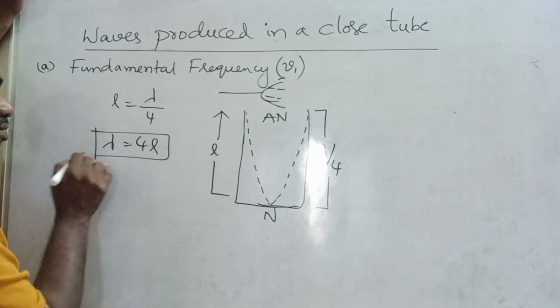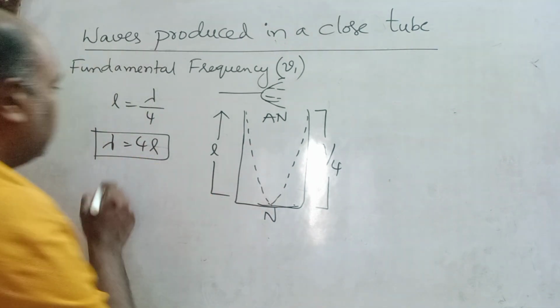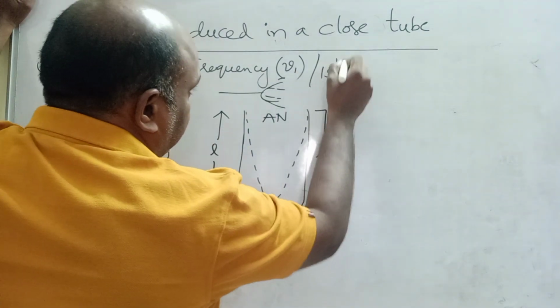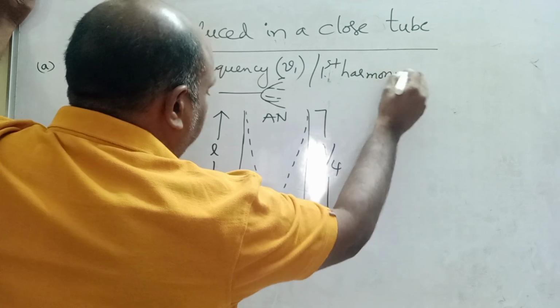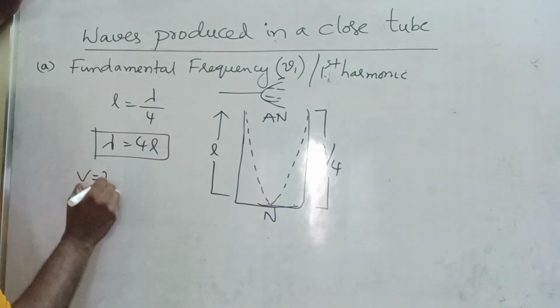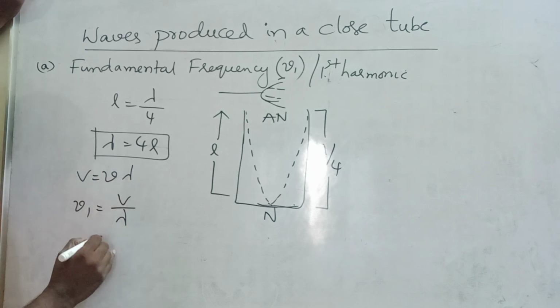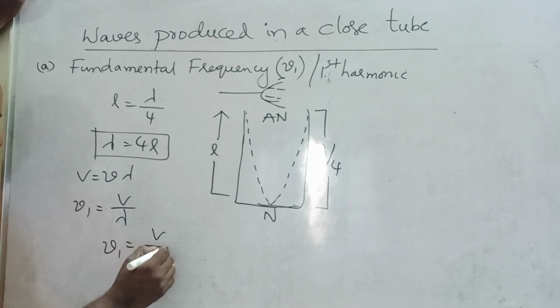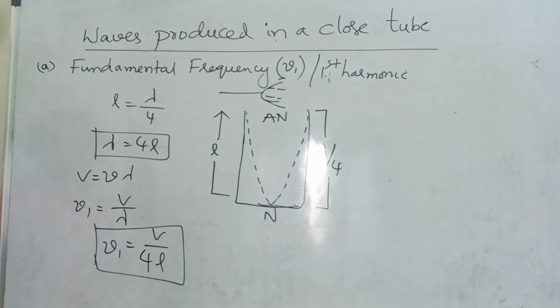This is the wavelength of the fundamental frequency. Fundamental frequency is also called first harmonic. From this, what will happen, children? V is equal to nu lambda. Nu1 is equal to V, lambda comes into denominator. So nu1 is equal to V by 4L. This is called fundamental frequency or first harmonic.